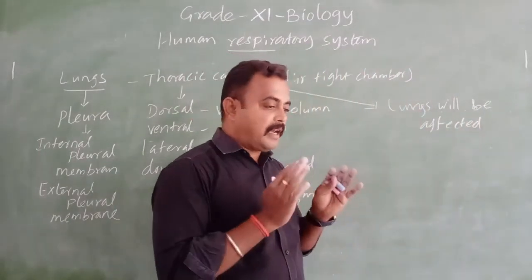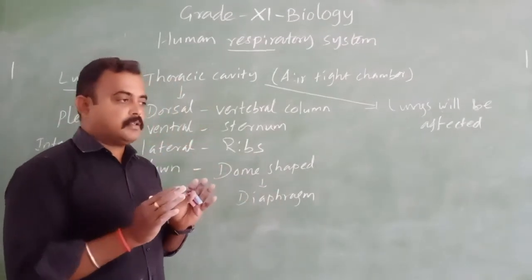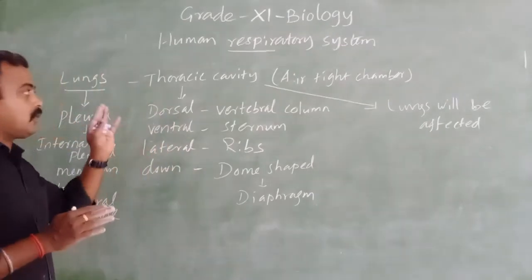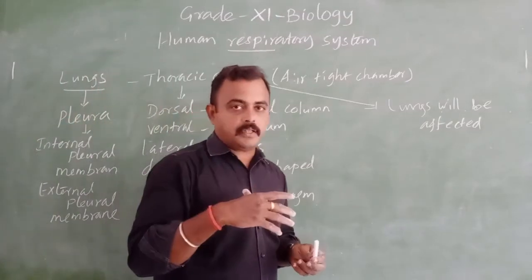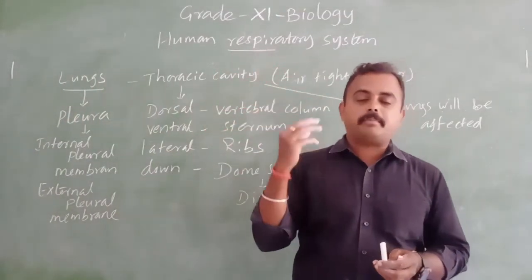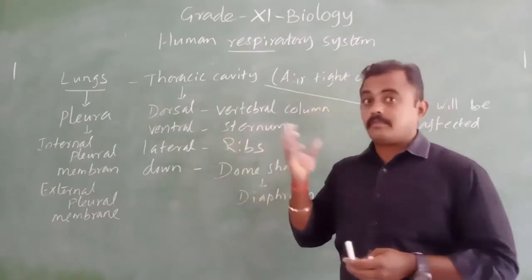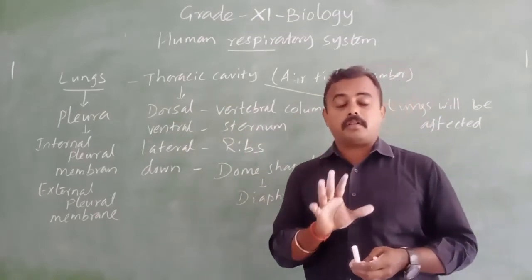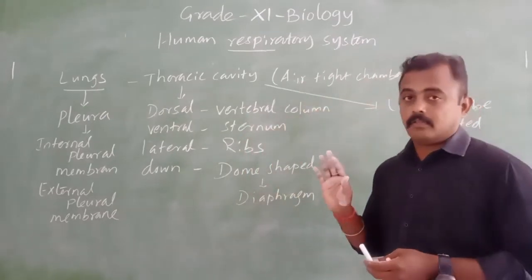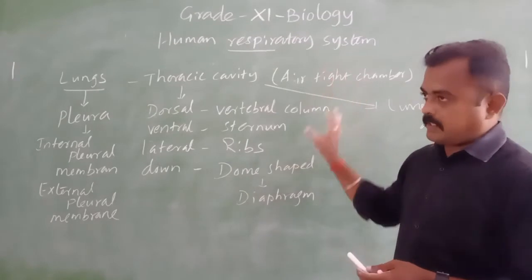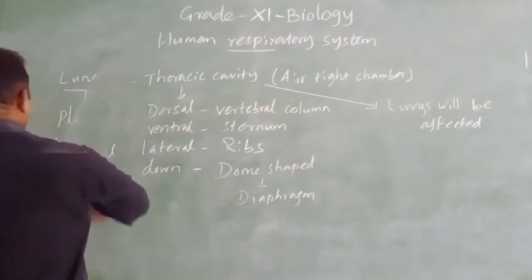For lungs we have a separate volume, and that volume should not be affected. So we should take care of the thoracic cavity, that means the chest cavity. Just as we give importance to the skull because inside it we have the brain, likewise in the chest cavity we have one important organ, the lungs, and another important organ, the heart. So we need to give more attention to the thoracic cavity. Next we are going to see the structure of the human respiratory system and what parts are there.